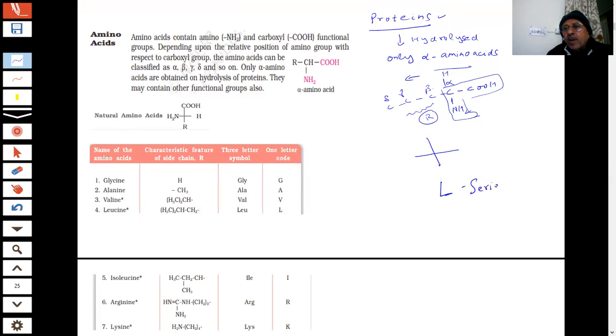Now this is the important point, students. I told you about two series in glucose also, D series and L series. Capital D and L, we told you they were derived from glyceraldehyde. And when the OH group was represented on the right hand side, we said it is D, and OH group on the left hand side, we said L. And when I kept on writing D glucose, what did it mean to you? You have seen D plus glucose or D minus glucose.